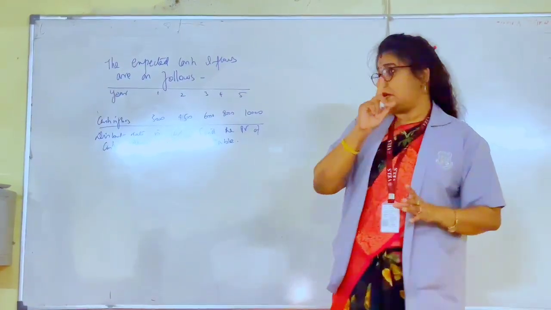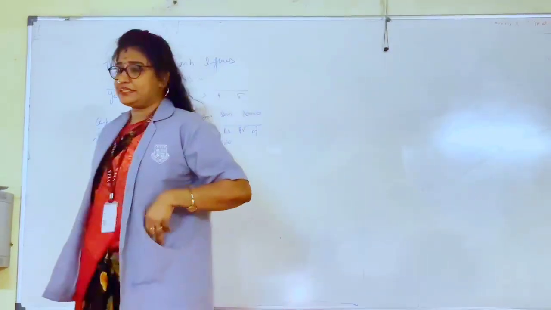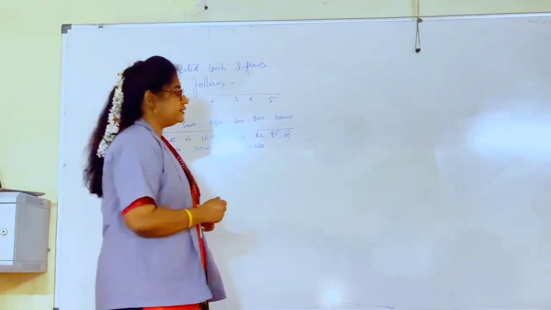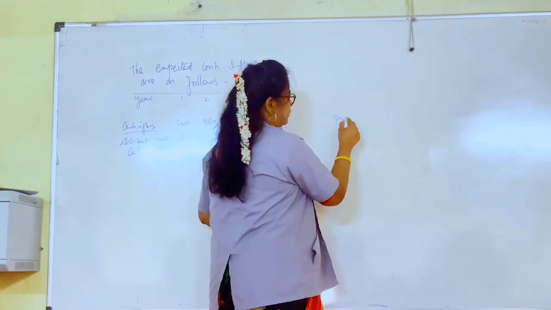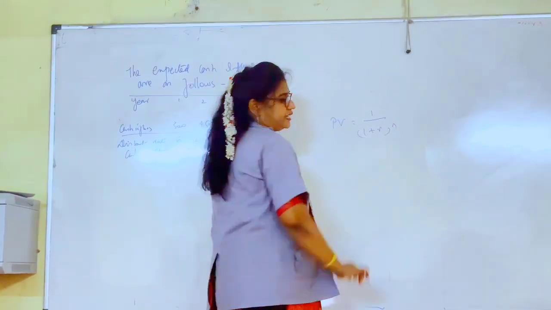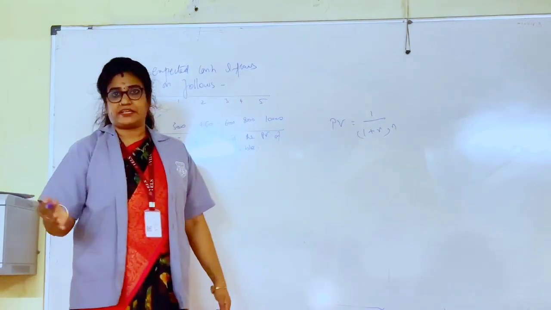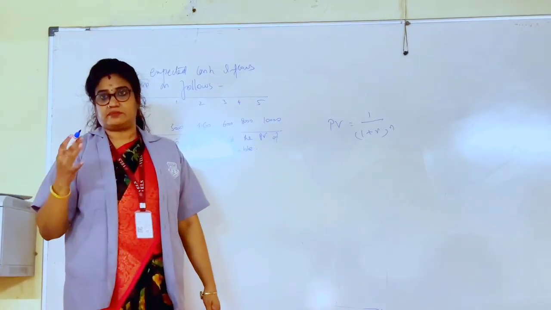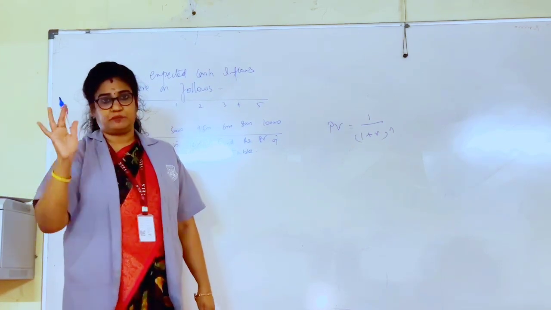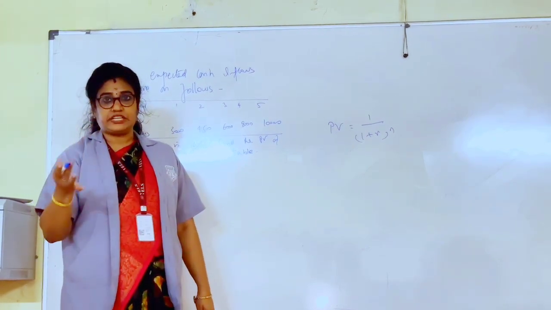So time value of money, when we are teaching, we always teach at what rate the value falls down. So the formula is, see, we always calculate like this. What is the present value? 1 divided by 1 plus r to the power of n. So it is better you guys have a scientific calculator. Please take it in your hand, because I will teach you.